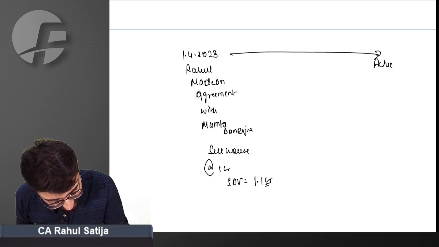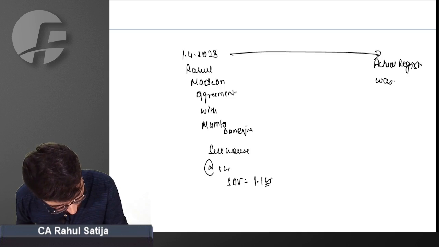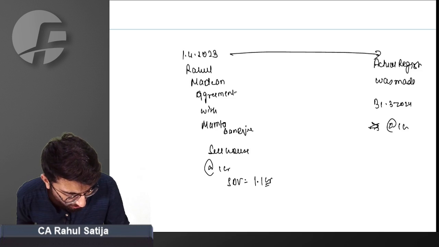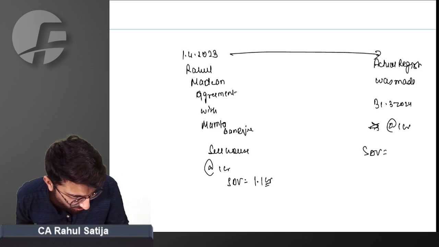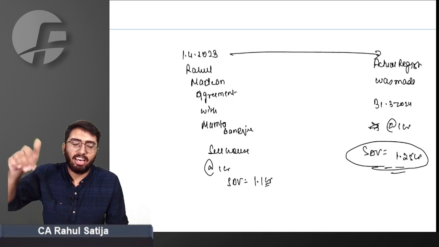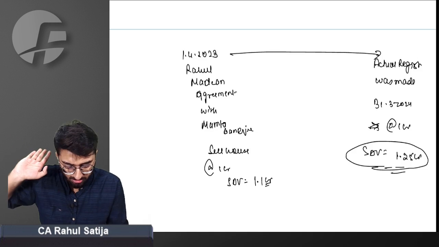The actual registry was made on 31st March 2024. Consideration was paid by Mamta Didi at rupees 1 CR, but the SDV on that day was 1.25 CR. Now tell me which SDV I will have to take care of.